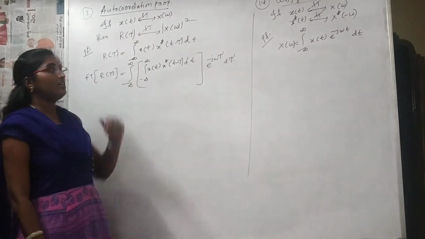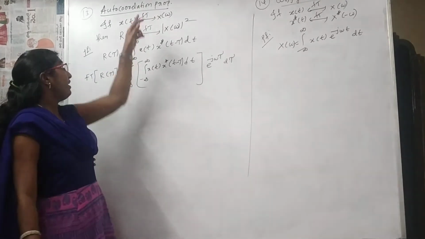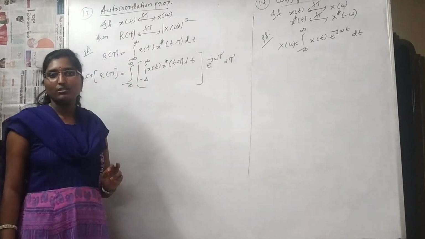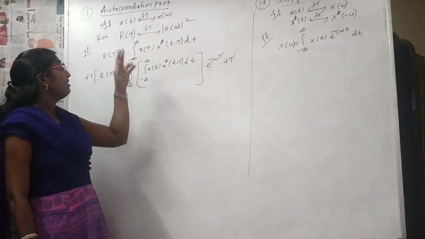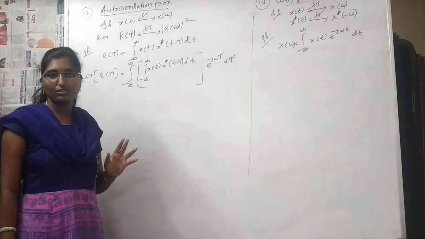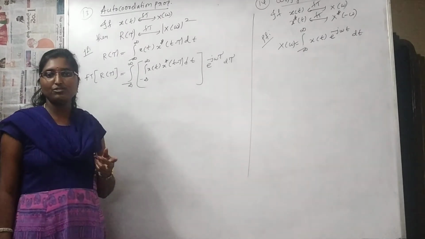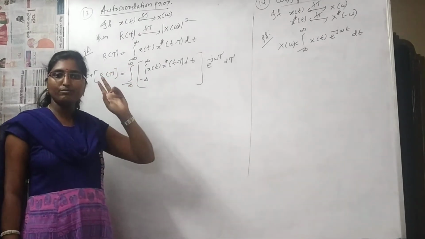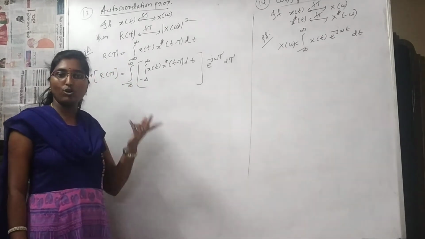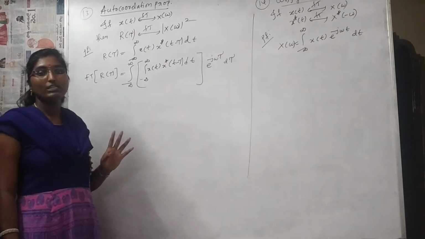Next property is the autocorrelation property. This is a word that is new to you right now, and you are going to study it in depth in the coming chapters, where you have a separate unit on correlation. Correlation means comparison of two signals. There will be autocorrelation, comparison between the same signals, and cross correlation, comparison between two different signals.